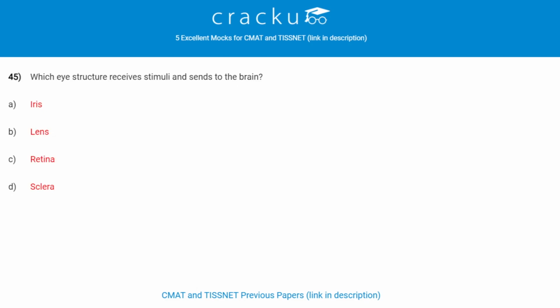Next question. Which eye structure receives stimuli and sends to the brain? Retina receives stimuli and sends to the brain. The stage of the embryo in which all the body parts can be identified is called as? It is called as fetus. The presenile degenerative disease of the brain affecting the frontal lobe is called as? It is Pick's disease. It is similar to Alzheimer's.